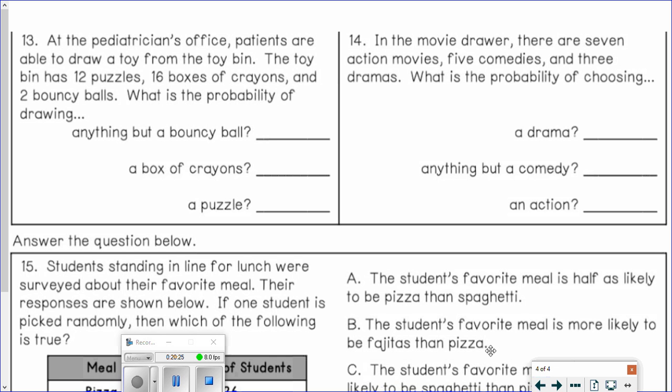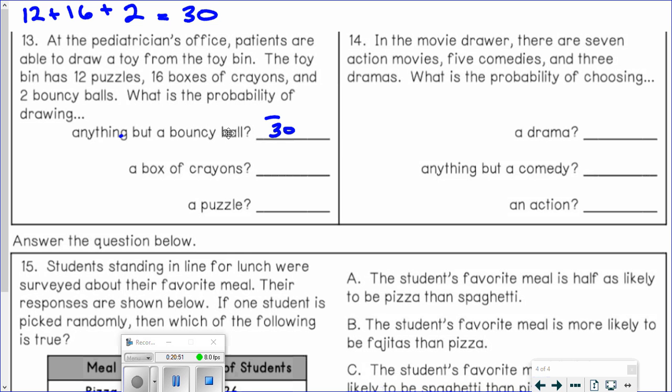Okay, so let's first see how many things are in there. So we have 12 plus 16 plus 2, so there's 12 puzzles, 16 boxes of crayons, and 2 bouncy balls. So that's 28 plus 2, that's 30. All right, so my denominator is 30.